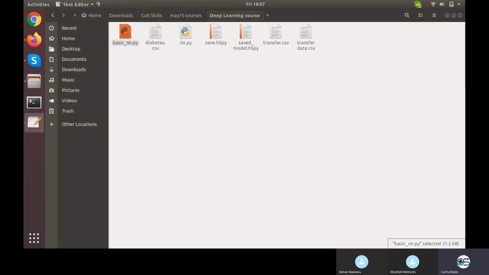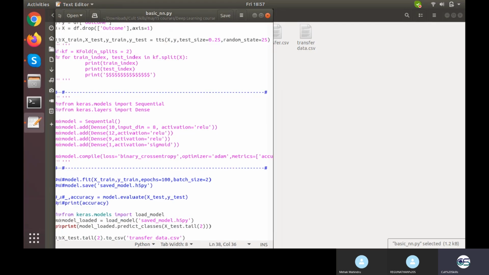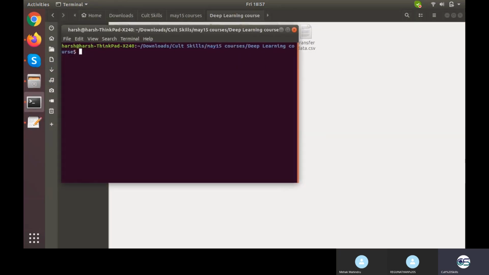This is the file we had, in which you were working with a basic neural network. I'll use this file to copy and paste some of the code, and I'll create one more file right here. Let's create another file. The name of the file is basiccnn.py.